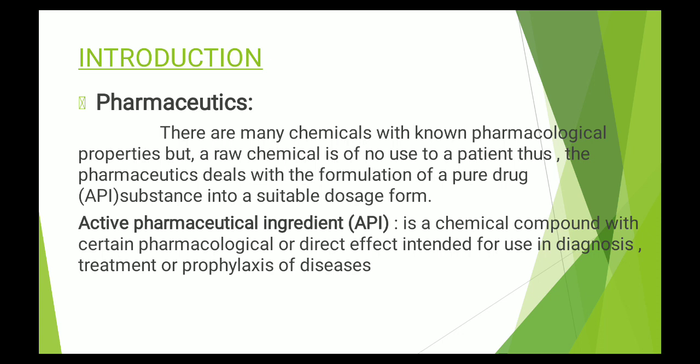Before I go to the various pharmaceutical dosage forms, let me tell you about what we mean by pharmaceutics and active pharmaceutical ingredient. There are many chemicals with known pharmacological properties, but a pure and raw chemical is of no use to the patient. Pharmaceutics deals with the formulation of pure drug substance, that is active pharmaceutical ingredient, into a suitable dosage form. Now, what do you mean by active pharmaceutical ingredient? It is a chemical compound with a certain pharmacological or direct effect intended for use in diagnosis, treatment, or prophylaxis of diseases.